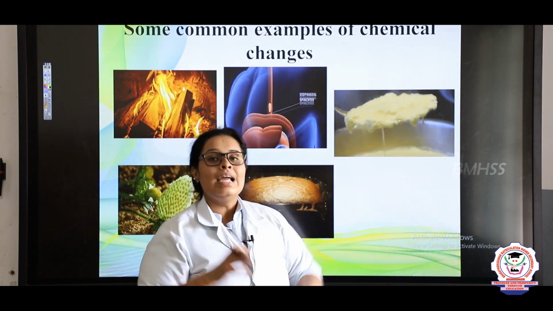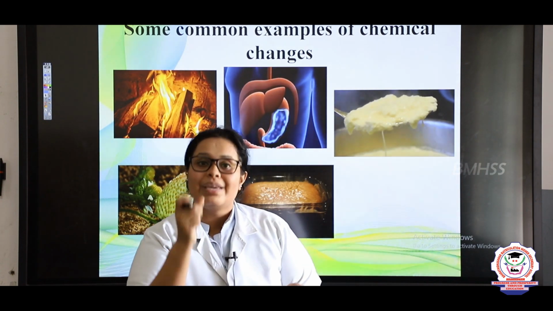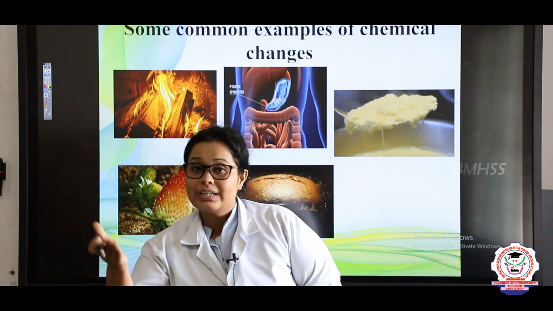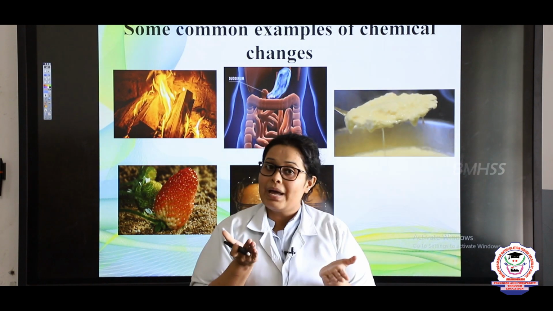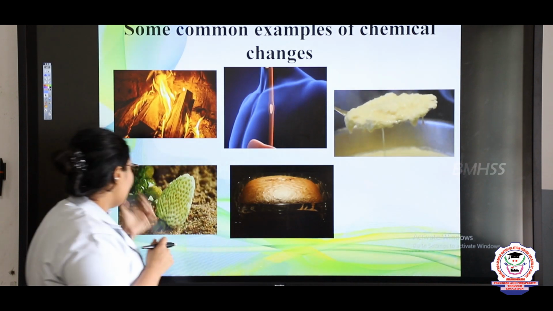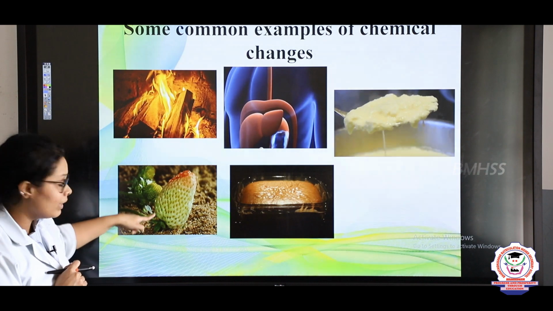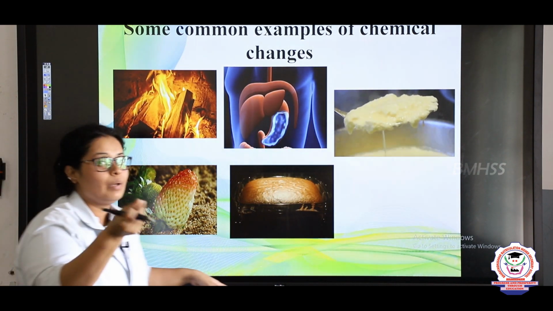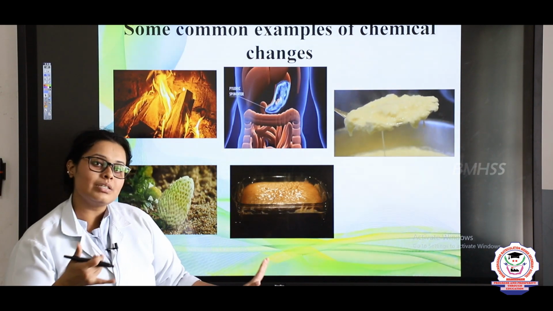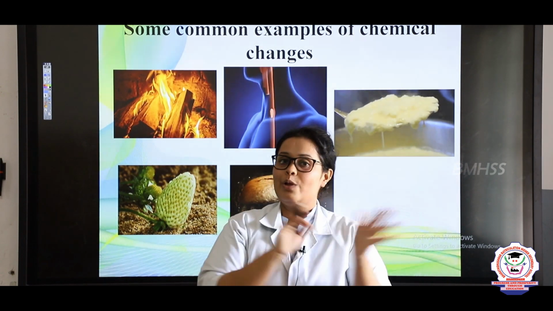Here this is called curdling of milk. Curdling is nothing but when curd is made from milk. After curdling, you cannot get the milk back, right? So that is why it is called a chemical change. Now here you can see a green strawberry. After some time this green gets converted into red. Red is the strawberry which we eat. So this is ripening of strawberry and it cannot be reversed. In the same way, here is baking of cake. The first example I gave you, which all of us love, right?